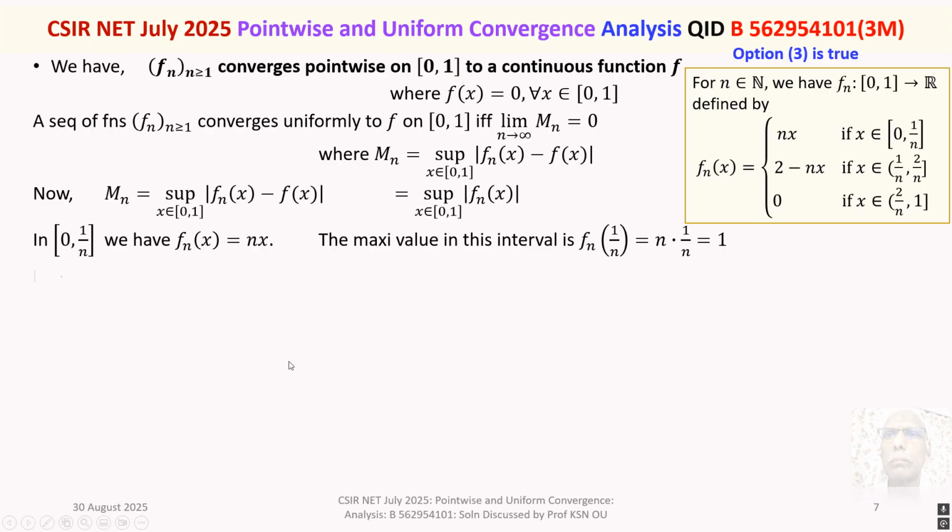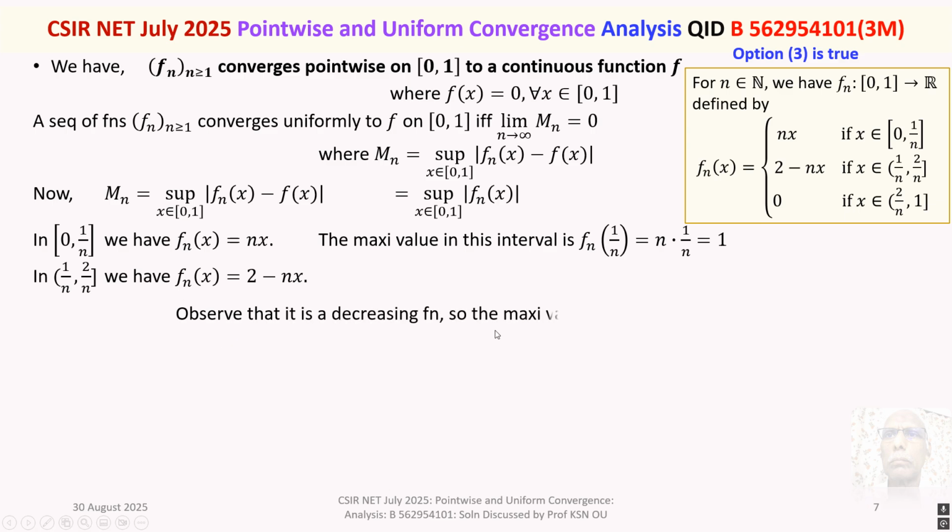Right. In the second interval, 1 by n to 2 by n, we have fn x is 2 minus nx here, and observe that this 2 minus nx is a decreasing function. So the maximum value in this interval is attained at the left end point, because it is decreasing, that is at 1 by n.